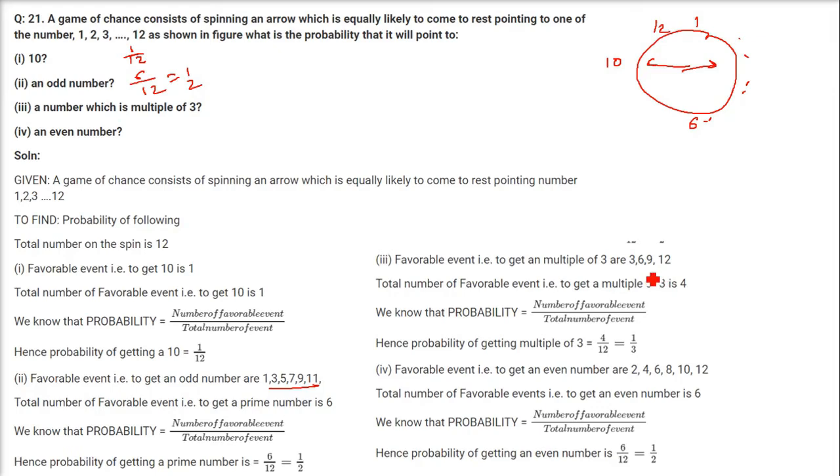A number which is multiple of 3. So just write the table of 3 in between 1 to 12. So 3, 6, 9, 12. These are all the possibilities. So we have 4 favorable cases and of course 12 is the total number of cases. It will be 1 by 3.